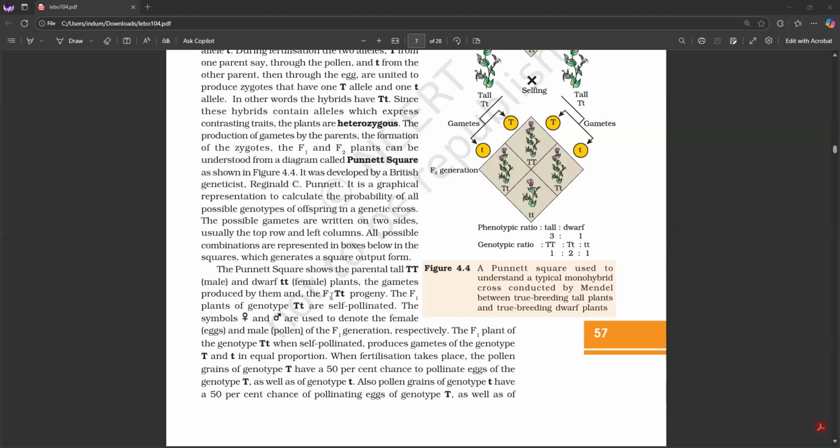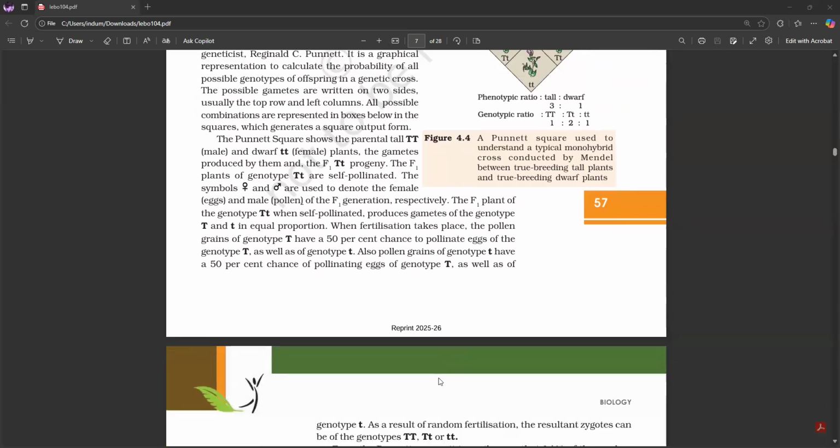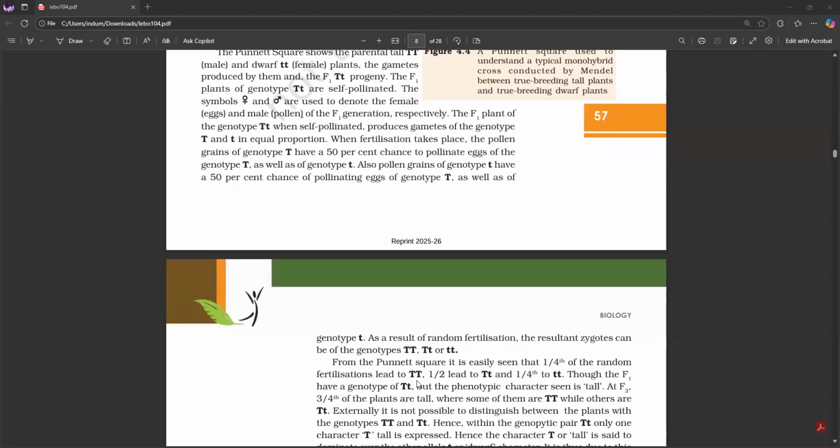The F1 plants of genotype capital T small t are self-pollinated, and both the symbols are used to denote the female and the male of the F1 generation respectively. The F1 plant of the genotype capital T small t, when self-pollinated, produces gametes of the genotype capital T and small t in equal proportion. When fertilization takes place, the pollen grains of genotype capital T have a 50% chance to pollinate eggs of the genotype T as well as of genotype small t.